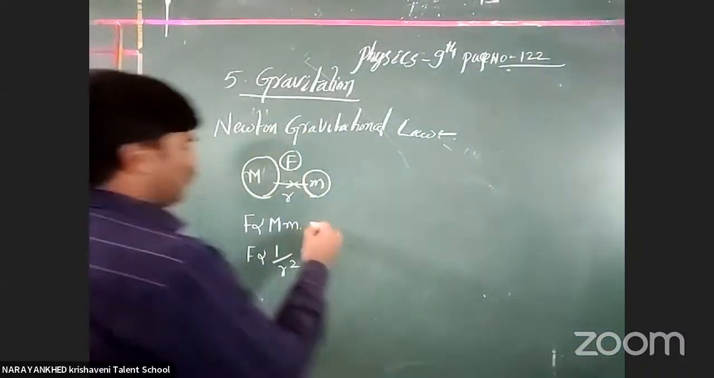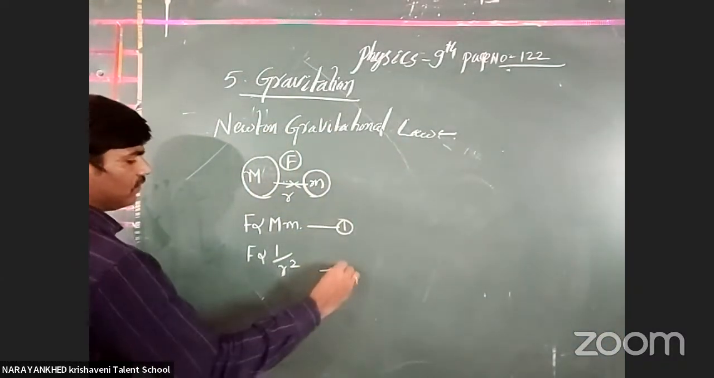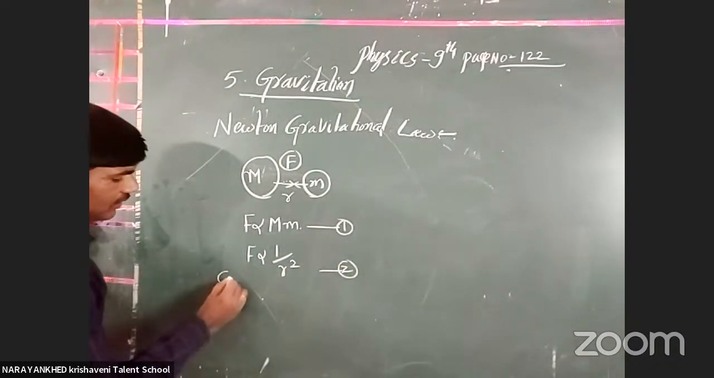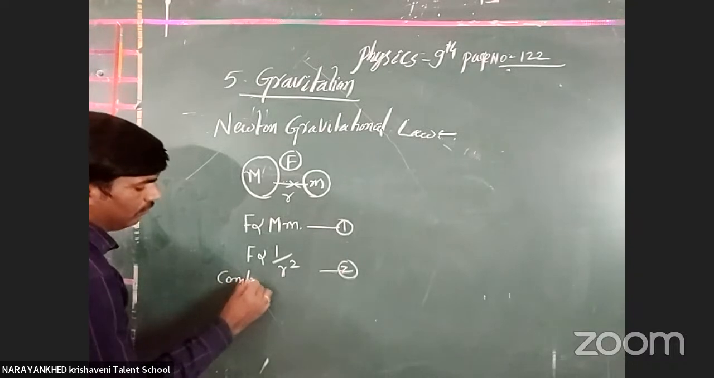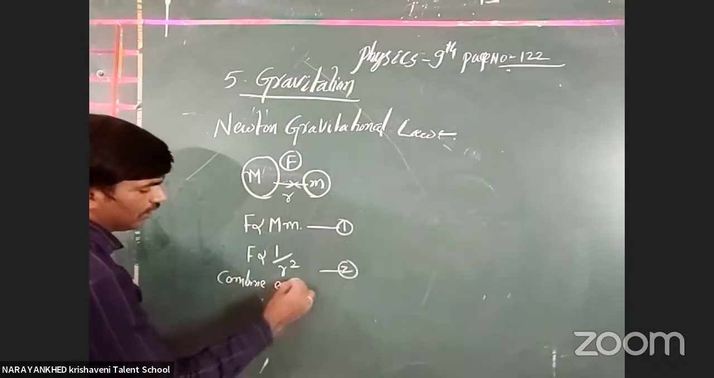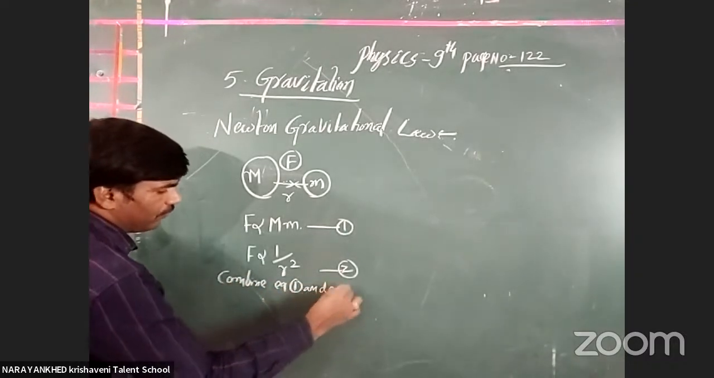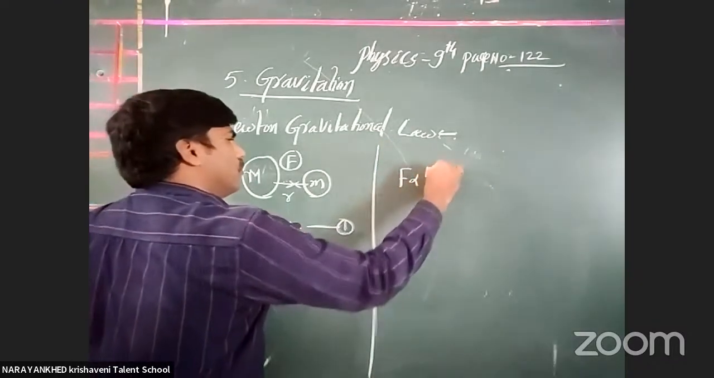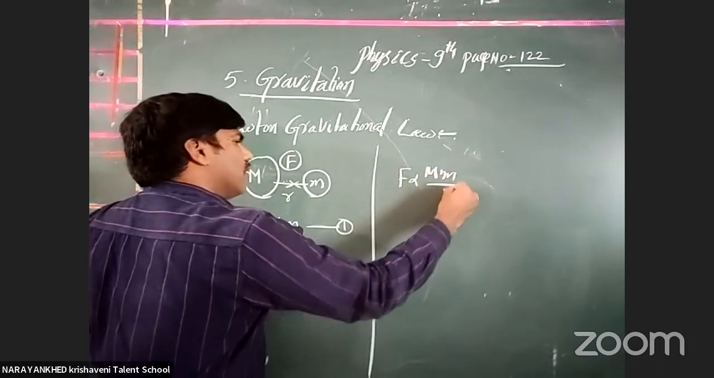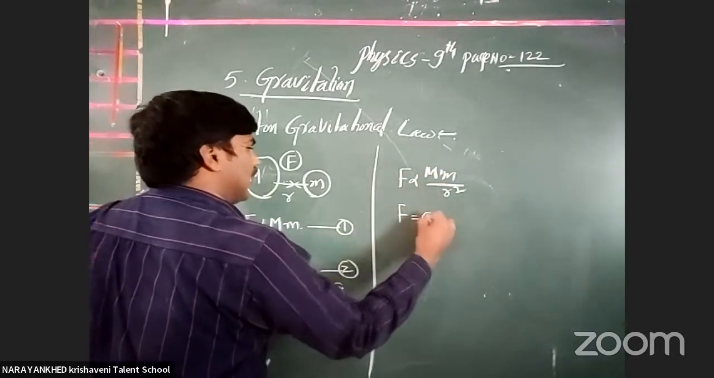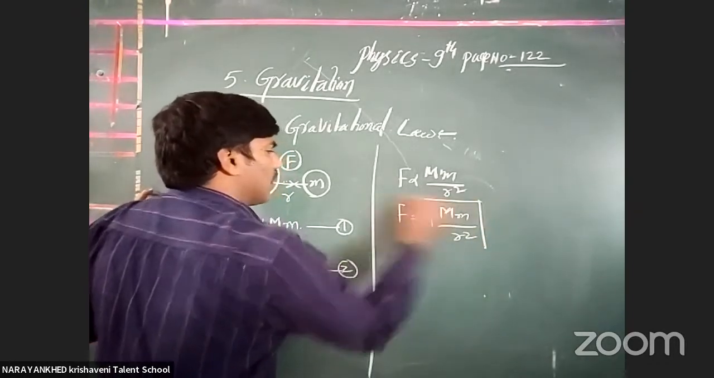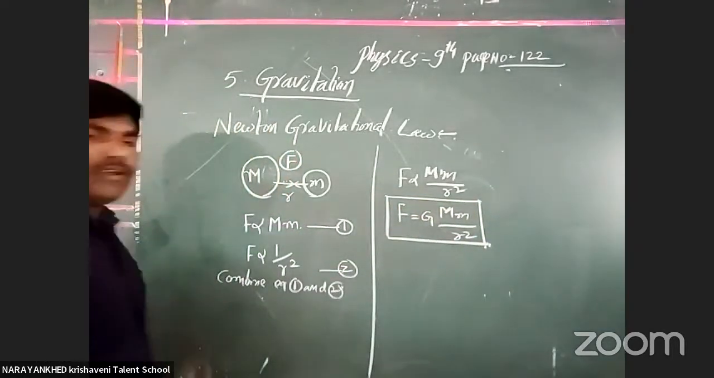This is equation number 1 you have to take here. This is equation number 2 you have to take here. Now, combine equations 1 and 2. What is it now? F is directly proportional to m1 m2 by r square. F is equal to G m1 m2 by r square. This is called what? Newton's gravitational law.